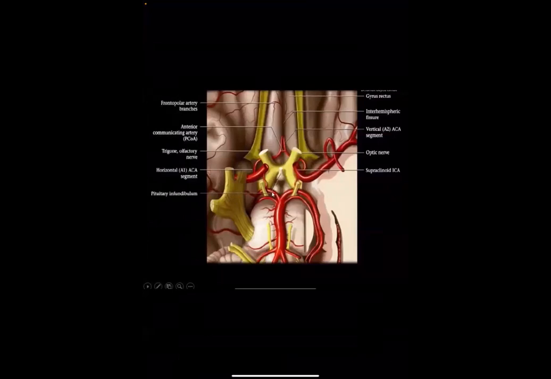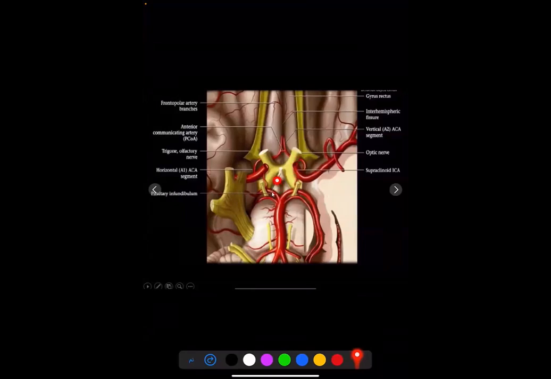This is another diagram showing the suprasellar structure. This is the optic chiasm, infundibular stalk in the suprasellar cistern, and the most important structure, the circle of Willis, with its posterior and anterior parts. This is the supraclinoid portion of the internal carotid artery, which gives the posterior communicating artery, which is connected to the posterior cerebral artery to form the posterior part of the circle of Willis, and then terminates to form the terminal branches, the middle cerebral artery and anterior cerebral artery, which is connected to the other side by the anterior communicating artery, and this is the anterior portion of the circle of Willis.